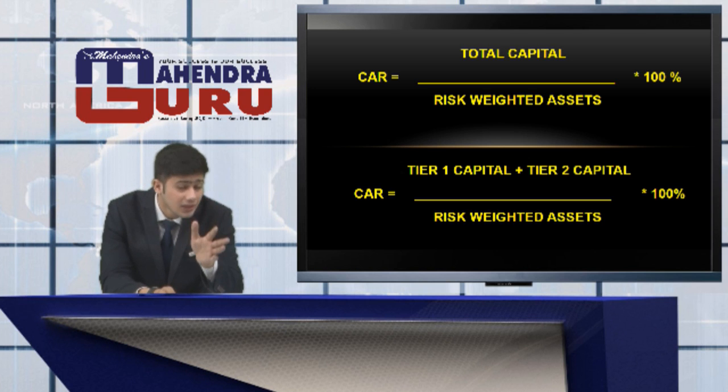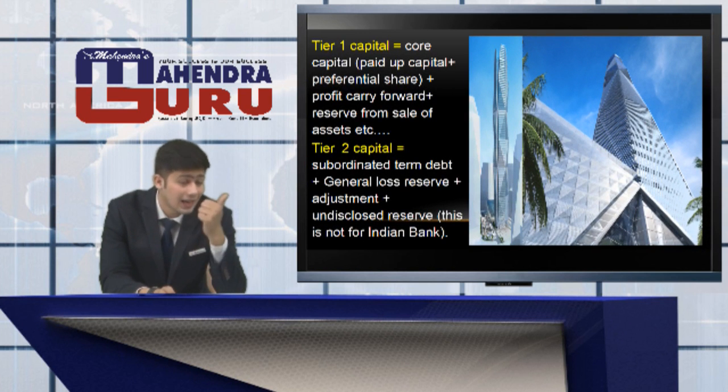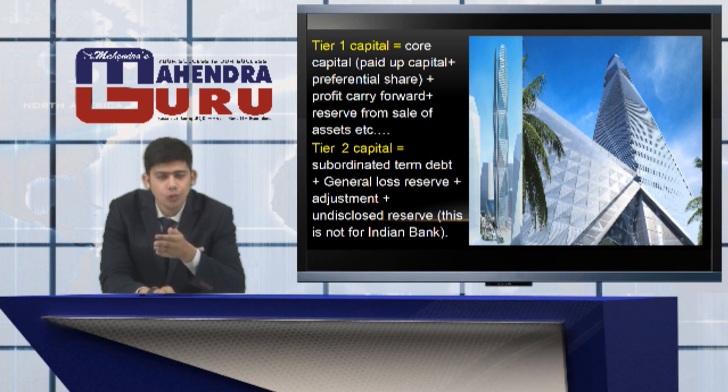Now what is a tier 1 capital and what is a tier 2 capital? First and foremost, the tier 1 capital is called, as you can see on the board on the screen, the core capital. It is the amount of capital that the bank would use first to recover the loss. And after the usage of this capital, the bank would continue to do business.